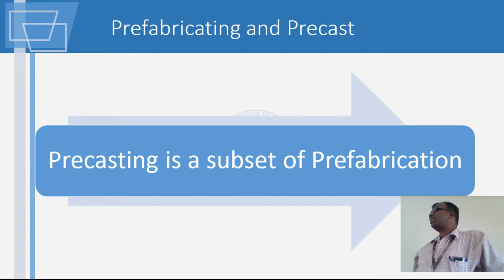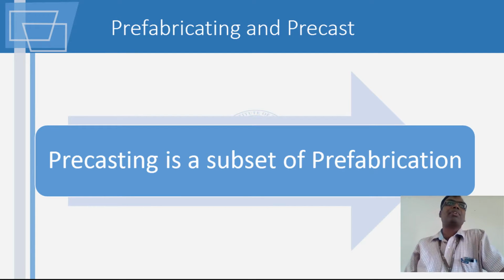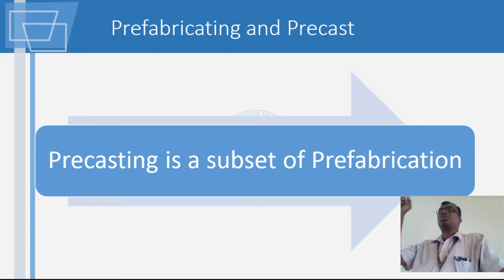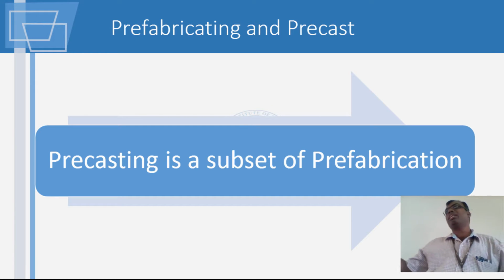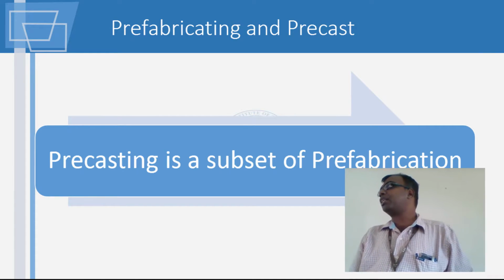So precast is actually a subset of prefabrication. The line is very thin. Is that bridge which I showed in the last class precast or is it prefabricated? It's a very difficult question to answer. But what is the difference between precasting and prefabrication? Normally, if you are going to have the entire unit done in a different place, that is called prefabrication.